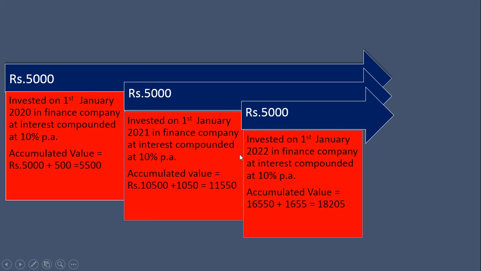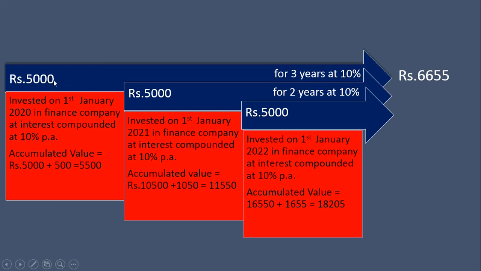So we can consider it like this, or we can consider it in this way also. This first installment of 5,000 rupees is invested for 3 years at 10%. Since these 5,000 rupees are invested at the beginning of 2020, they are invested for the whole year 2020, then 2021 and 2022. So this first installment is for 3 years. The second installment is for 2 years, 2021 and 2022, since it is made at the beginning of this year. So these 5,000 rupees are for 2 years.